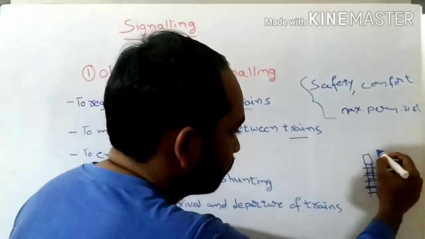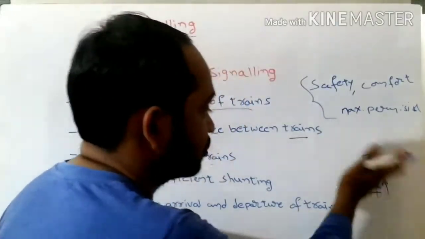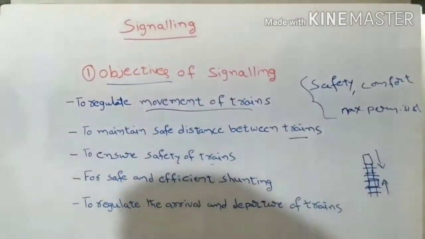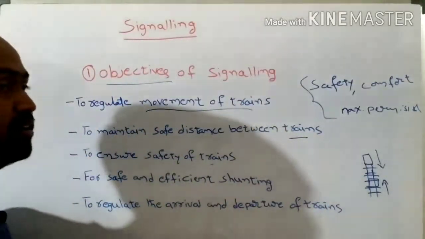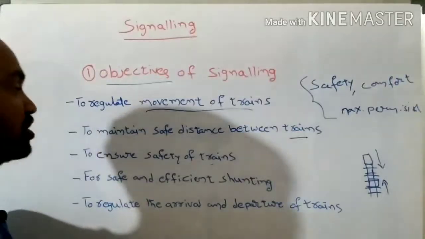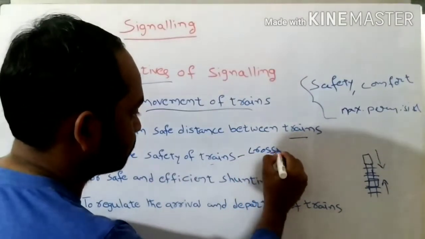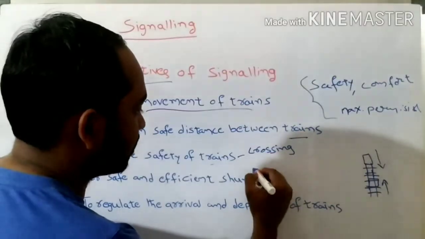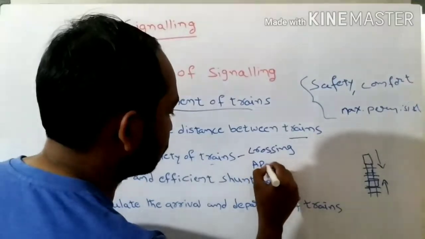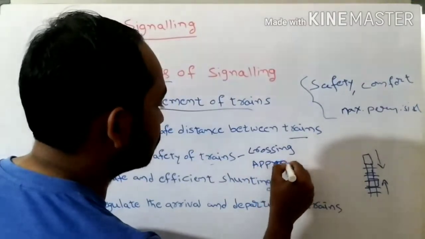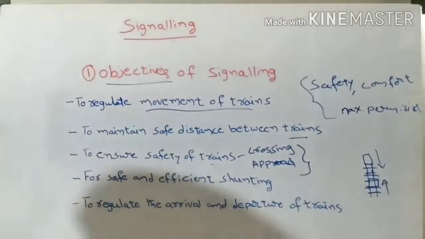It means one train is coming in this direction and another train is coming opposite or crossing to the direction. So in those cases, to ensure safety of trains when two trains are moving in the same track in opposite direction, or when two tracks are crossing each other, or two trains are approaching each other, just about to approach, the signaling system should be used.